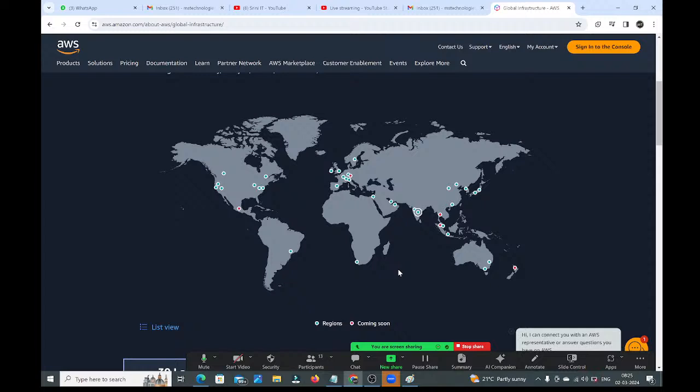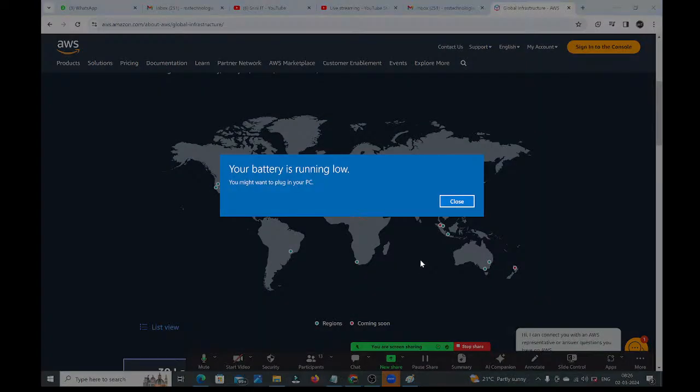Last year, 2022 only, they launched the region in Hyderabad. See, Hyderabad launched in 2022. Under this Hyderabad region, we have 3 availability zones. Mumbai, guys, 2016 onwards, the Mumbai region is available. In the Mumbai region, we have 3 availability zones, and in the Hyderabad region, we have 3 availability zones. Overall in India, we have 2 regions available.